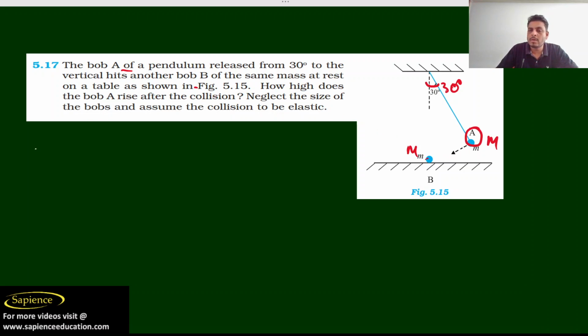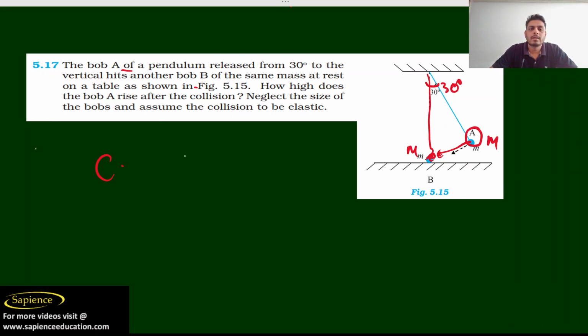As soon as bob A collides with bob B, there is an exchange of energy. Neglect the size of the bob, and assume that the collision is elastic. Now since they are telling that the collision is elastic, okay.